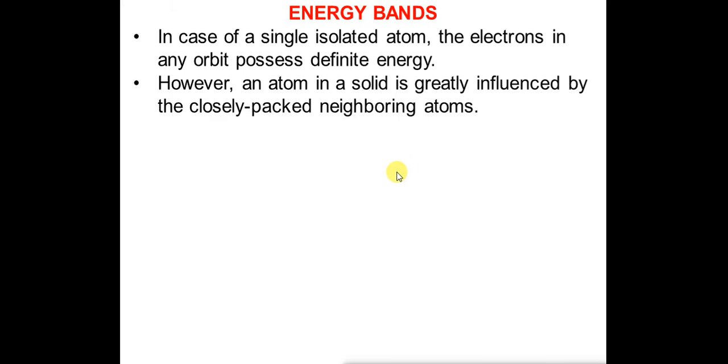But an atom in a solid is greatly influenced by closely packed neighboring atoms.